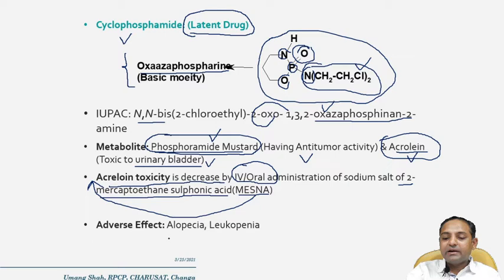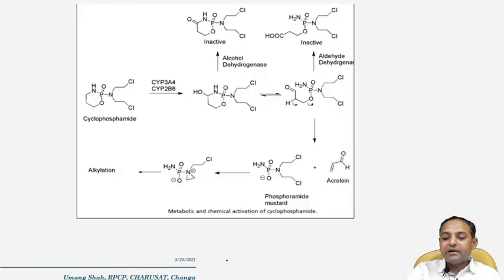The adverse effects of cyclophosphamide are the same as the previous one, mechlorethamine: alopecia as well as leukopenia. Now, how does cyclophosphamide act? This drug is metabolized by various metabolic enzymes. It is hydroxylated, and then by alcohol dehydrogenase this hydroxy group is oxidized to keto. After that there is cleavage of this bond, and it is converted into intermediates, and from these intermediates two metabolites separate out.